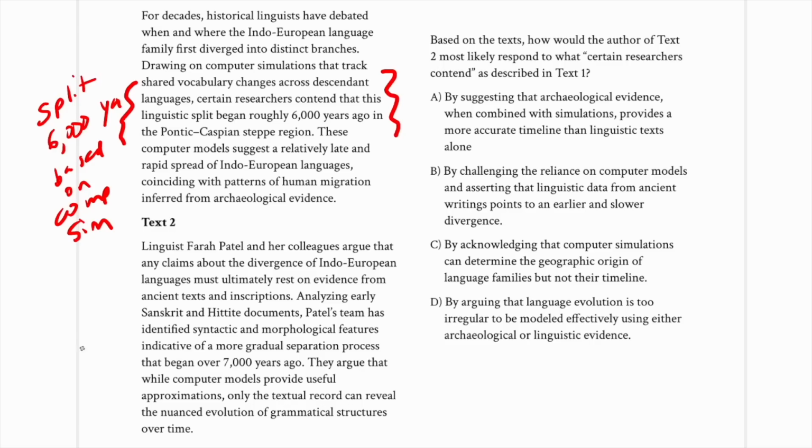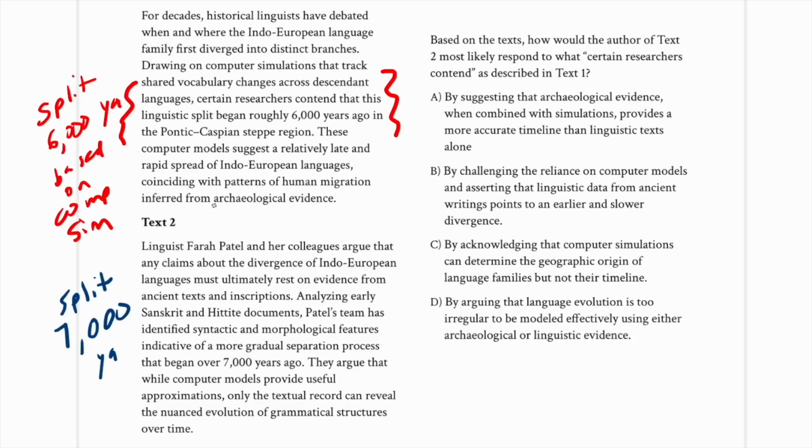And so we might actually notice three different things here. One of them would be the time. This is saying that they split about 6,000 years ago. This is saying that they split more than 7,000 years ago. On top of that, this says that the process of separation was gradual. This says that it was rapid.